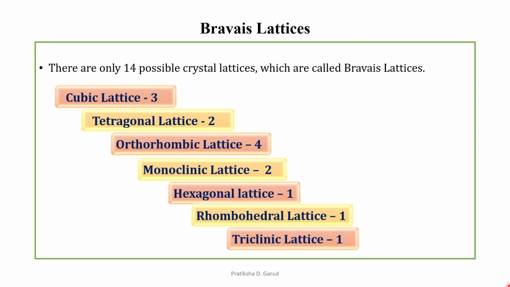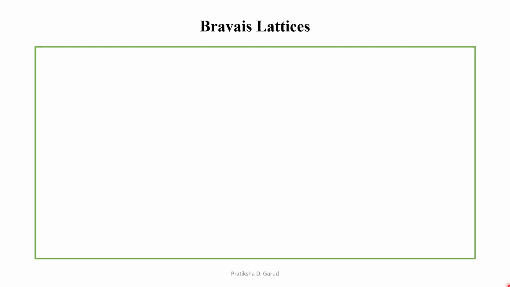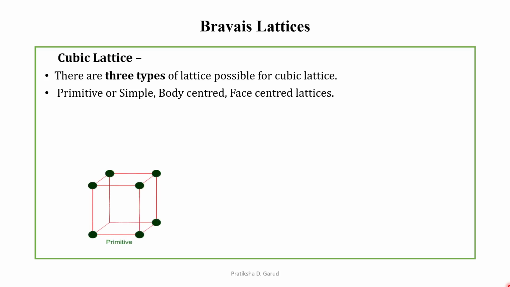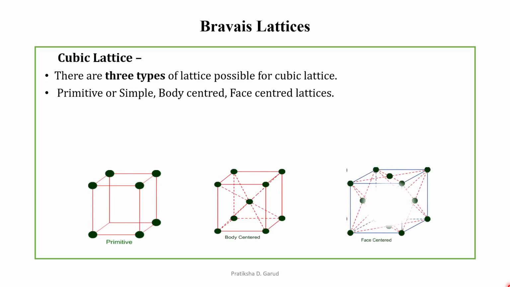So let us explain these one by one. We have first the cubic lattice. There are three types of lattice possible for the cubic lattice, which are primitive or simple cubic lattice, body centered cubic lattice, and face centered cubic lattice. So we have seen these: the simple or primitive, body centered, and face centered cubic lattice.